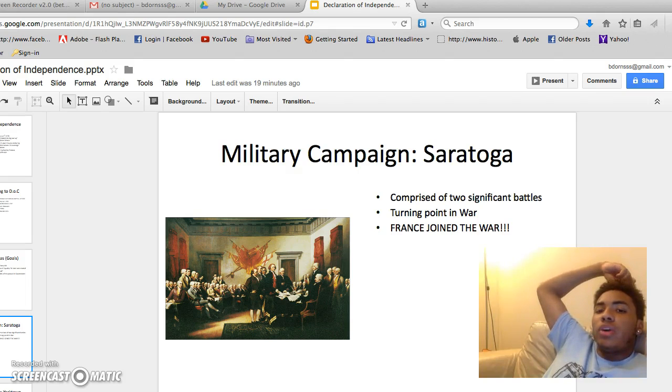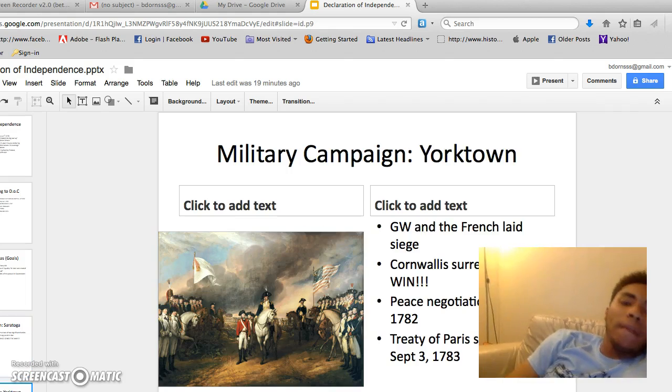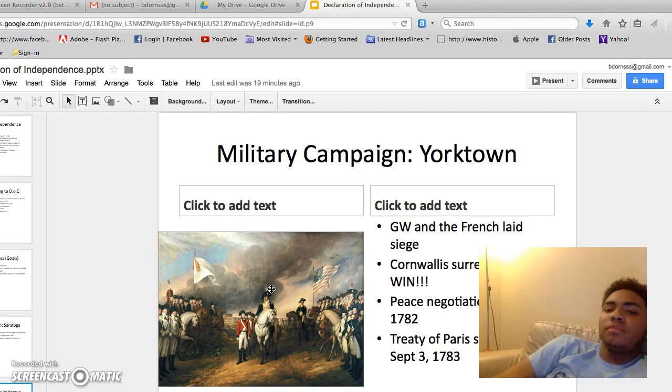The Battle of Saratoga is significant because it was a turning point in the war. This is where the Americans really started taking significant wins, and the most important part was that France joined the war. They got military and economic aid from France, which helped push them more towards independence.